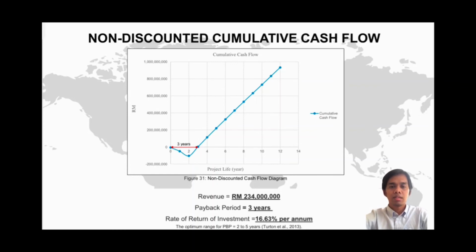For non-discounted cumulative cash flow, our nitric acid production is estimated to have a project life of 10 years. Thus, this project is viable as its revenue is RM234 million. They will make a profit after 3 years of investment. Also, the rate of return on investment, which resulted in 16.60% per annum, will lead to a stable financial status.